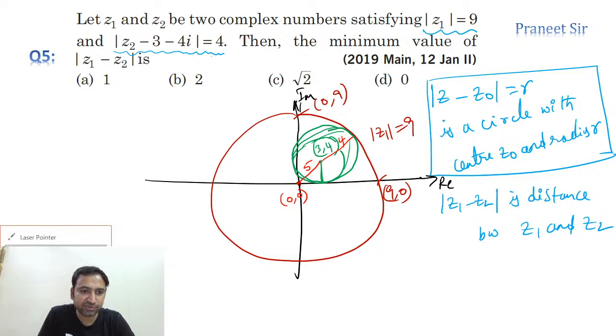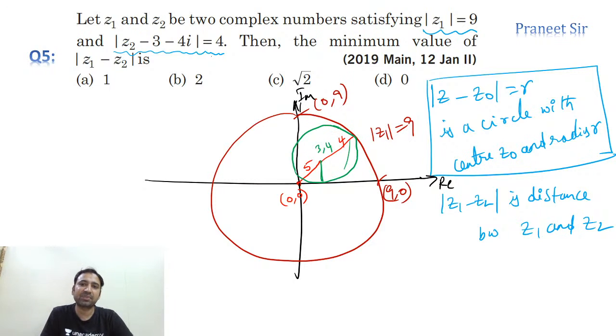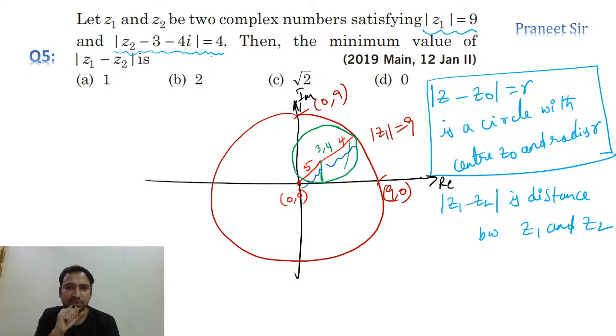Clear now? Everyone understood this? So let me draw the diagram again. The diagram should be something like this, guys. Why? Because the center is given as 3 comma 4. So if you calculate the distance from the origin, it is 5 units and the radius is 4 units, so the sum of these two is 9 units. That is exactly matching the bigger circle. So can we say that these two circles are touching each other internally?